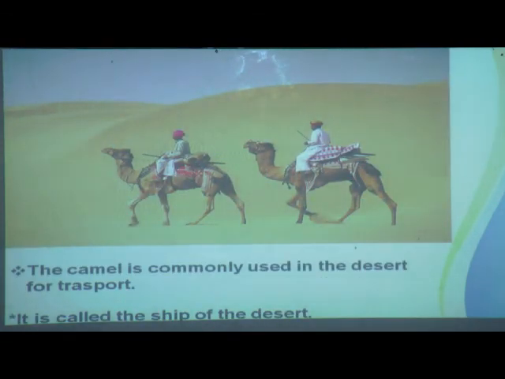Yes. Can you see the camel? The camel is commonly used in the desert, children, for transport. Can you see this picture? It is called the ship of the desert. Why? Because the camel is commonly used in the desert for transport. They carry goods from one place to another, and it is called the ship of the desert.